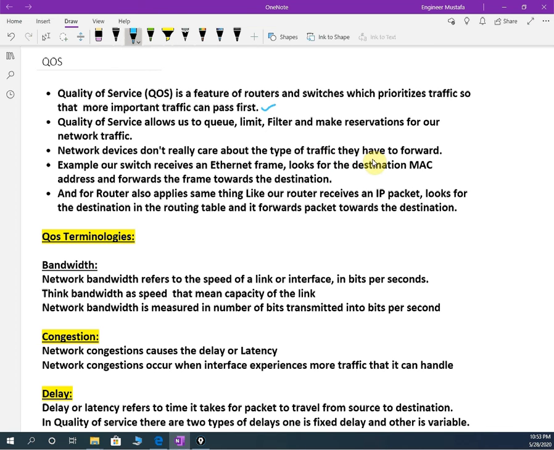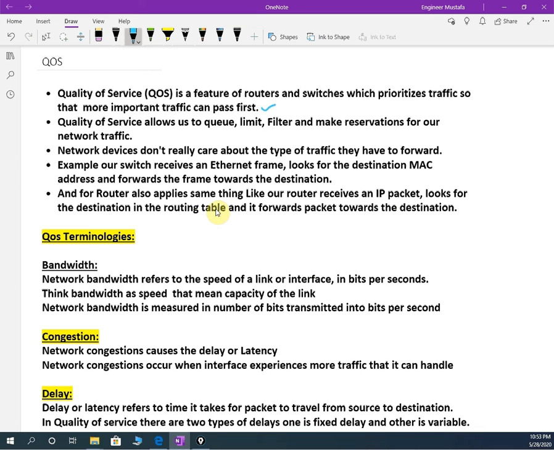A switch will receive the Ethernet frame, look at the destination MAC address and forward that frame to the destination. Same thing, a router will look at the destination IP address in the IP packet, check the routing table and forward it.